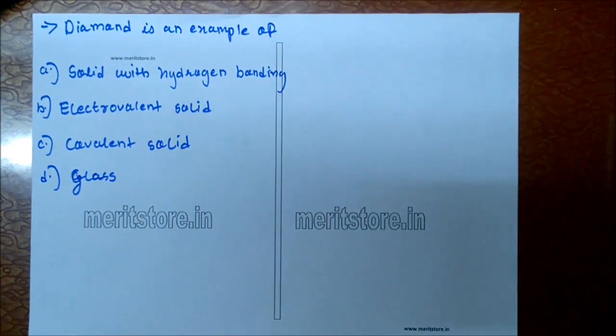Diamond is an example of: A. Solid with hydrogen bonding, B. Electrovalent solid, C. Covalent solid, D. Glass.